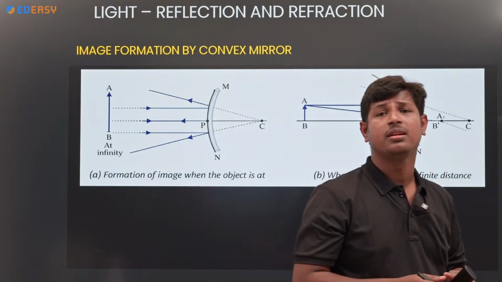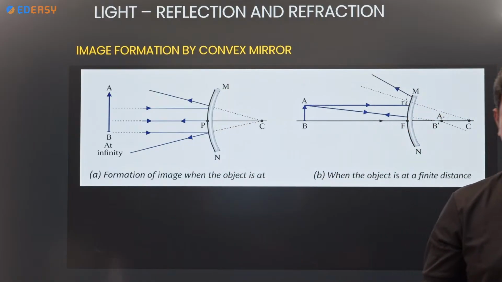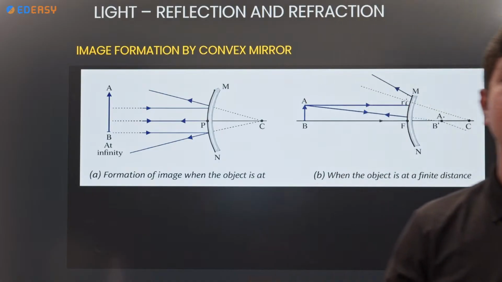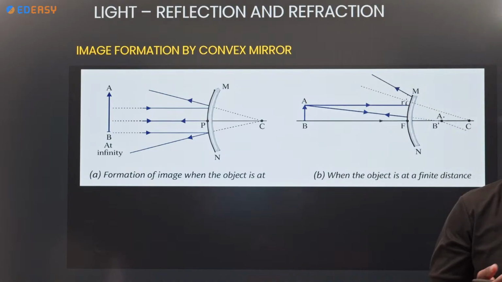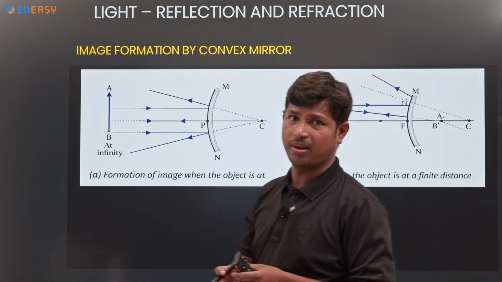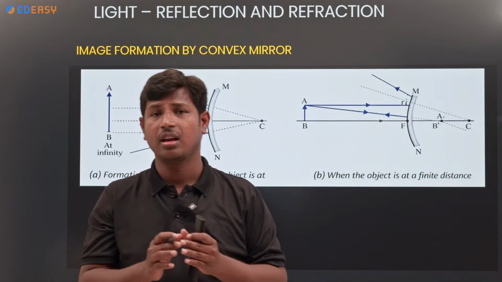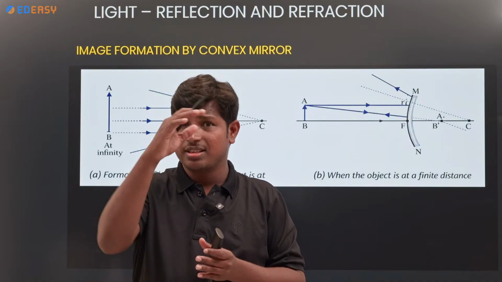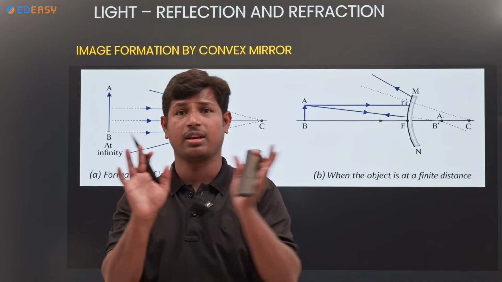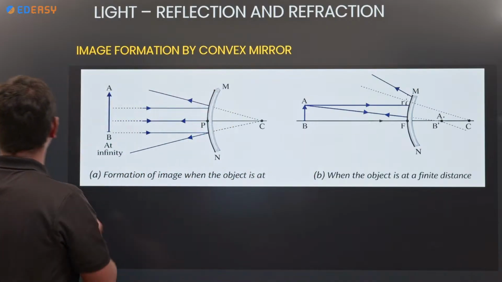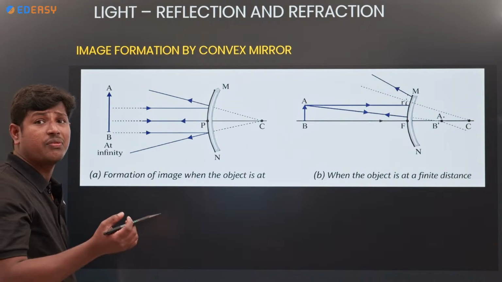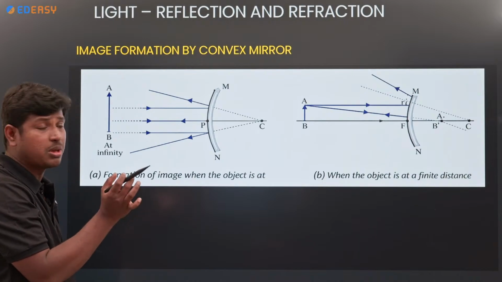Concave mirror means the reflecting surface is bulged inward. If the reflecting surface is bulged outward, it is a convex mirror. So the difference is whether the reflecting surface is inside or outside, and that we have to check. See here, I am taking a convex mirror. How do I identify whether it is a concave mirror or a convex mirror?